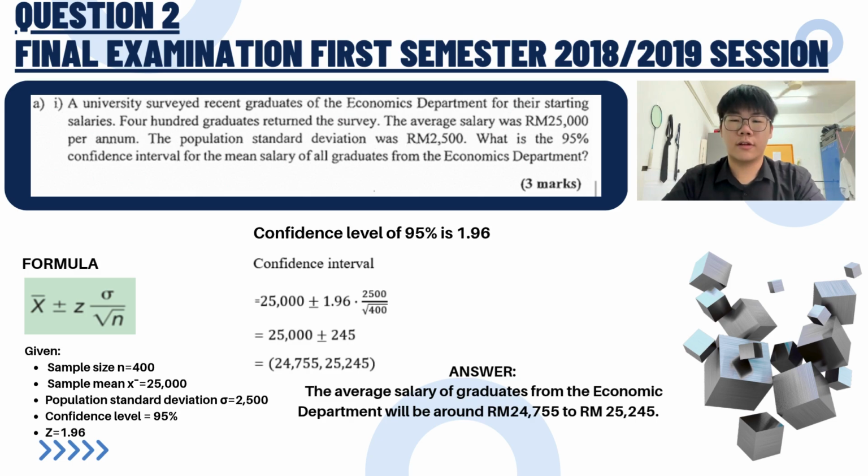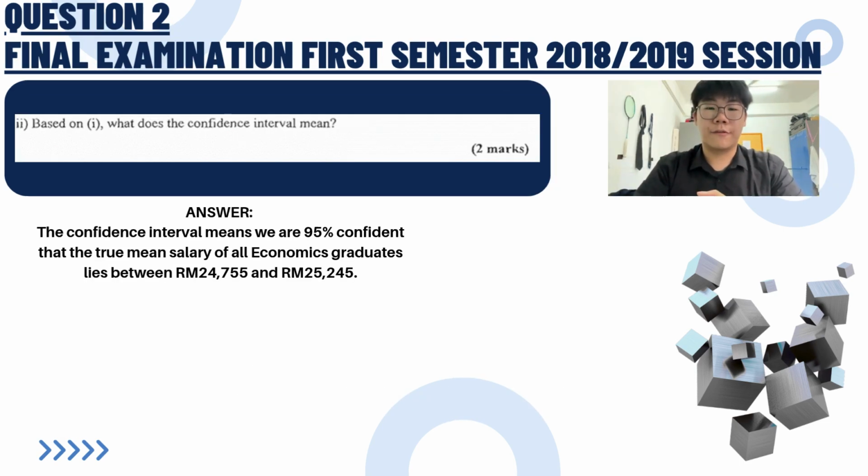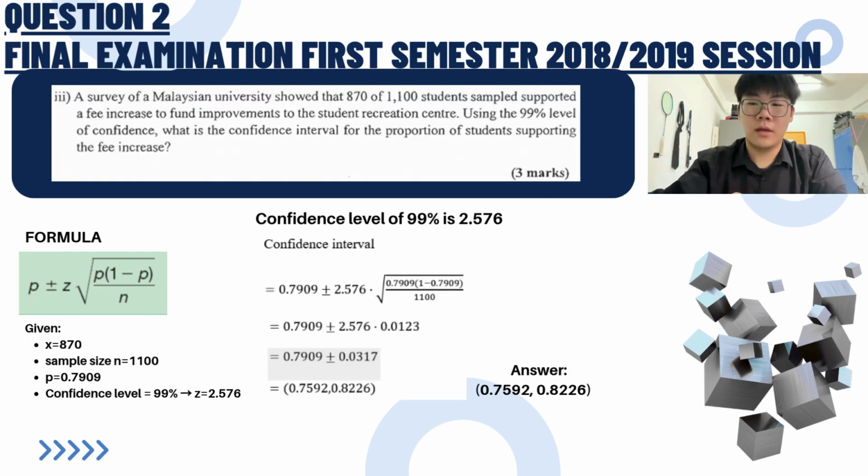So based on the answer, we know that the average salary of graduates from the economics department will be around 24,755 ringgit Malaysia to 25,245 ringgit Malaysia. The confidence interval means we are 95% confident that the true mean salary of all economics graduates lies between 24,755 ringgit Malaysia and 25,245 ringgit Malaysia.